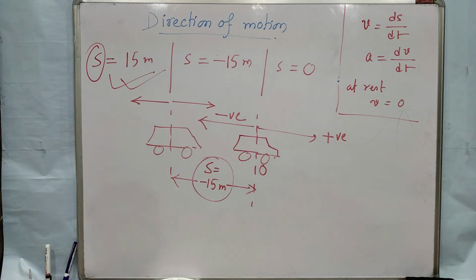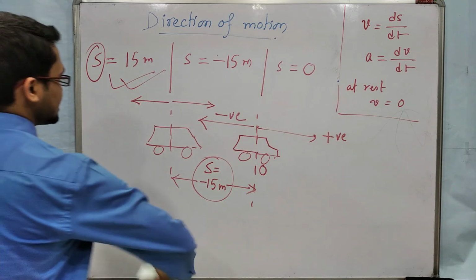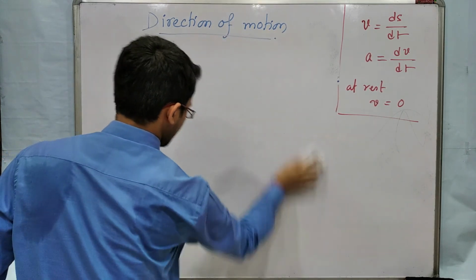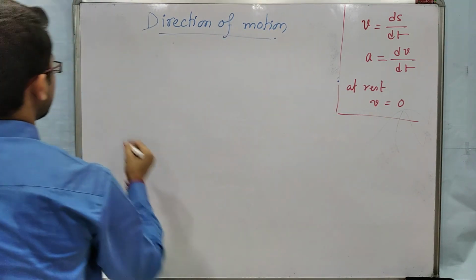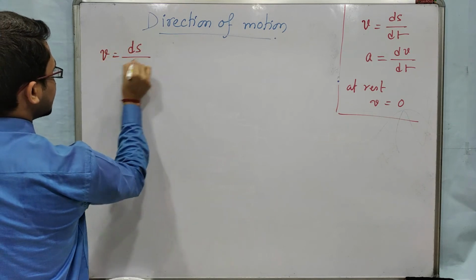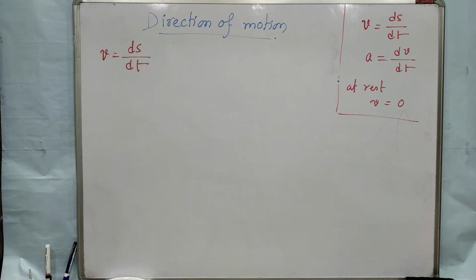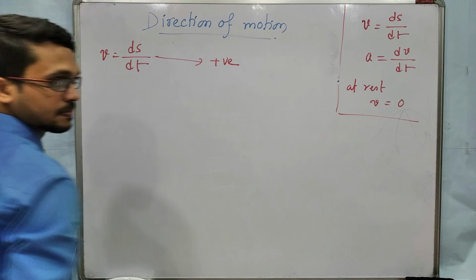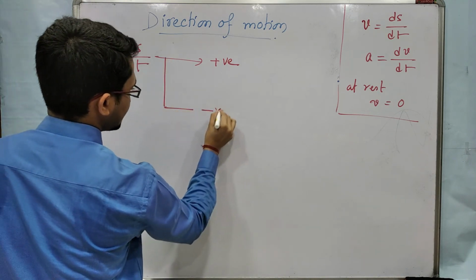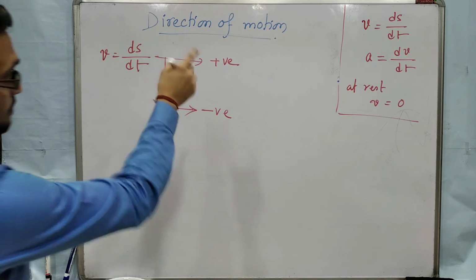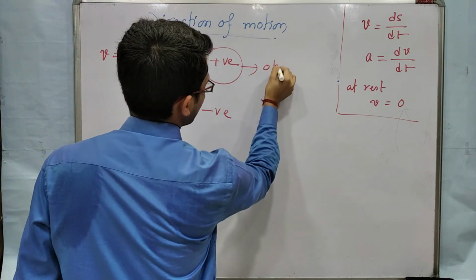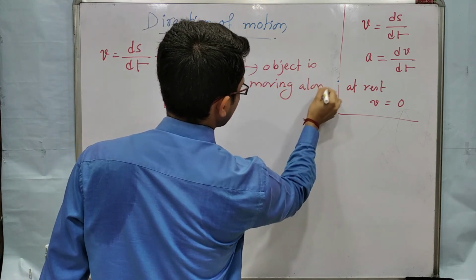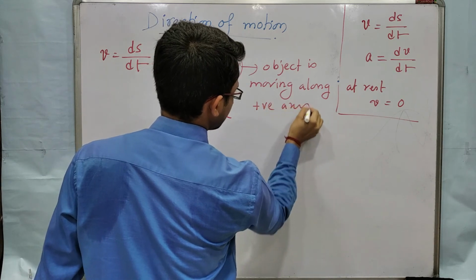So which physical quantity tells about this? That is velocity. v equal to ds by dt. We all know this equation. Now this velocity at a particular instant can be positive or negative. Positive velocity means the object is moving along the positive axis.